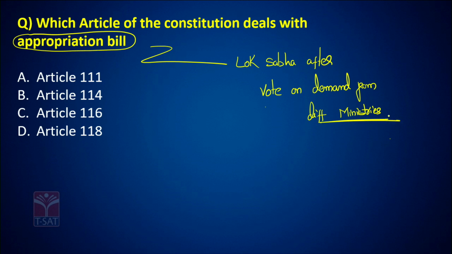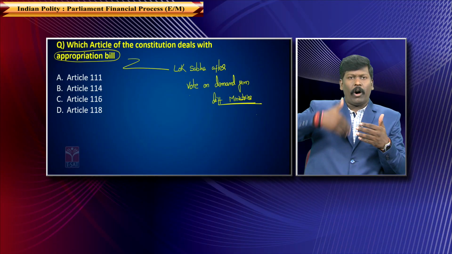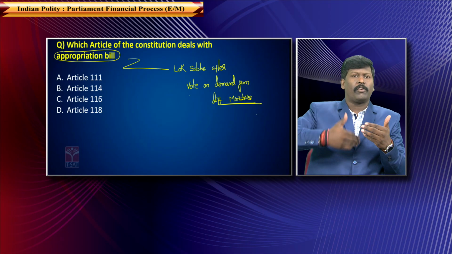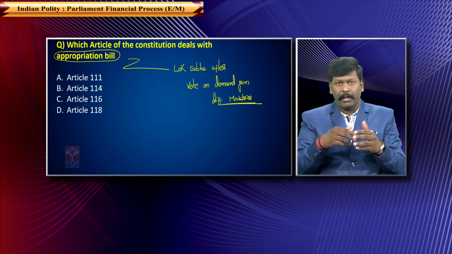After each ministry's demand is put forward to voting and it is passed, the Lok Sabha passes an appropriation bill.